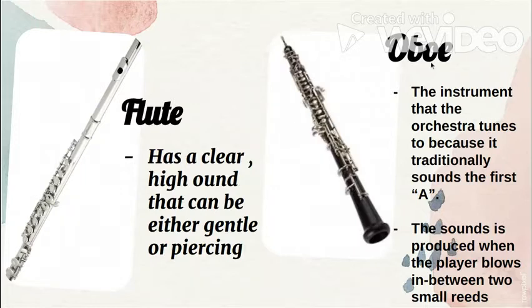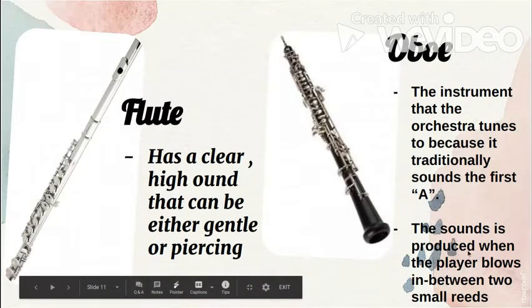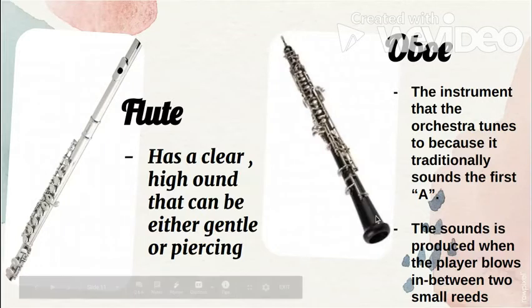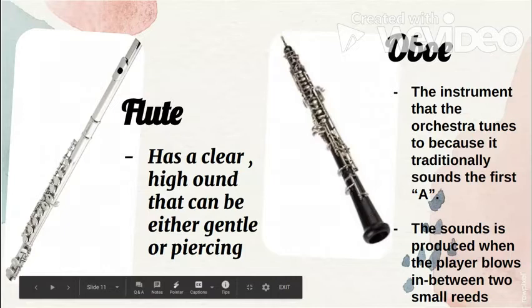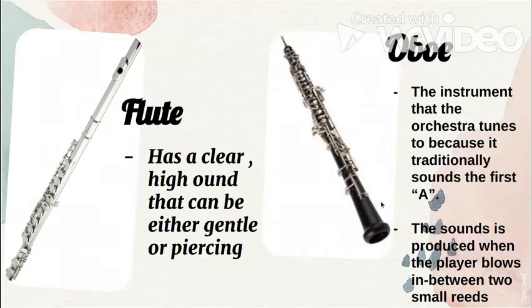Next, we have oboe. Oboe, class, is the instrument that the orchestra tunes to because it traditionally sounds the first A. The sound is produced when the player blows in between two small reeds. It is black and made of wood, and it is sometimes mistaken for clarinet by non-musicians, ordinary people who are not musically inclined.